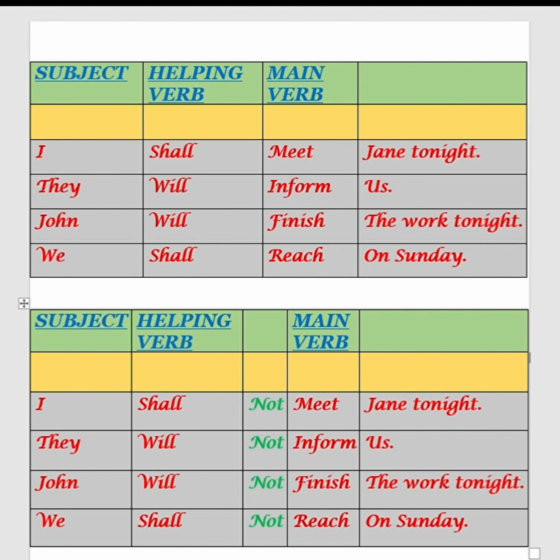Here the subject is I, helping verb shall, and not is added here to transform the sentences from positive to negative, and the sentence becomes I shall not meet Jane tonight. Then they will not inform us. John will not finish the work tonight. We shall not reach on Sunday.